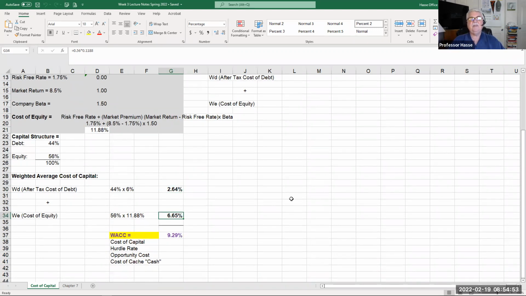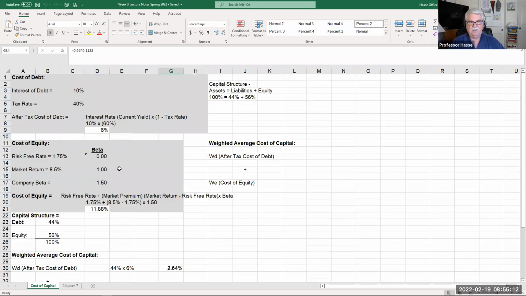Add those two together, I get 9.29%. That is the weighted average cost of capital at this particular moment in time based on their coupon rate or their rate of debt. Naturally, for most corporations, that cost of debt will be an average amount because a lot of companies have many different types of long-term debt, so you just average out that interest rate.